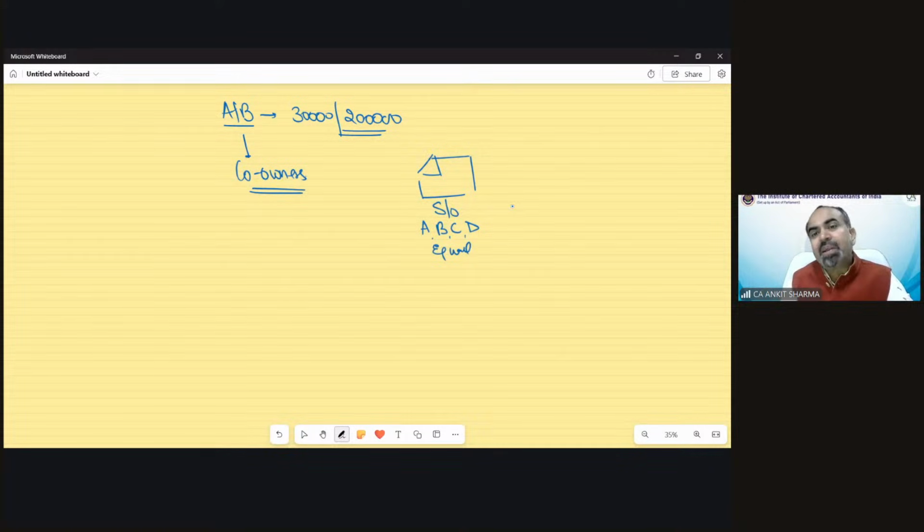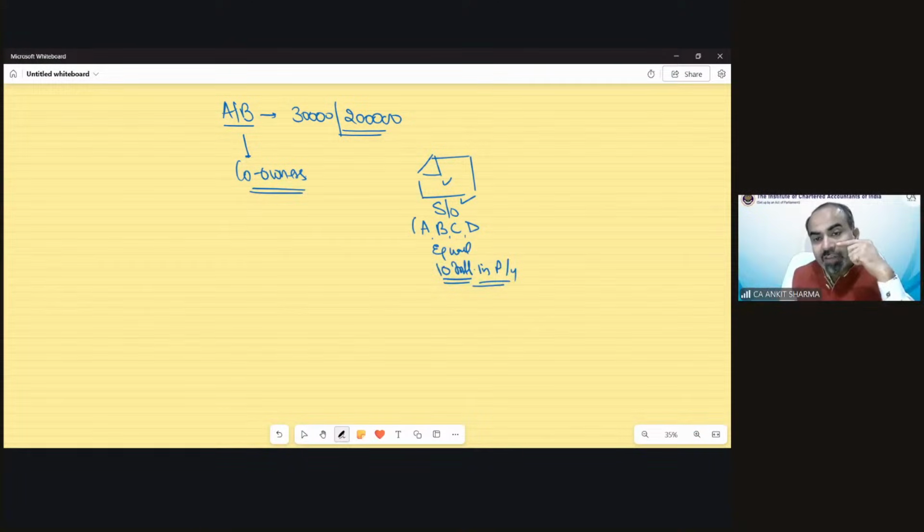The loan has been taken on this property and the total interest on this loan is, suppose, 10 lakh rupees in the previous year. Now we have discussed that because the property is self-occupied, the maximum interest deduction could be 2 lakh rupees. But that 2 lakh is per person, not per house.